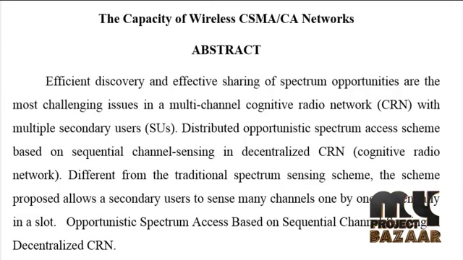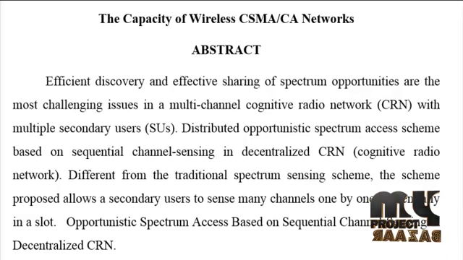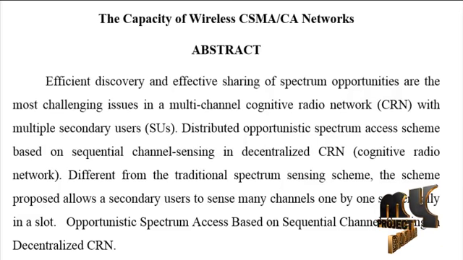Efficient discovery and effective sharing of spectrum opportunities are the most challenging issues in a multi-channel cognitive radio network with multiple secondary users. We use a distributed opportunistic spectrum access scheme based on sequential channel sensing in a decentralized cognitive radio network. Different from the traditional spectrum sensing scheme, the proposed scheme allows a secondary user to sense many channels one by one sequentially in a slot.